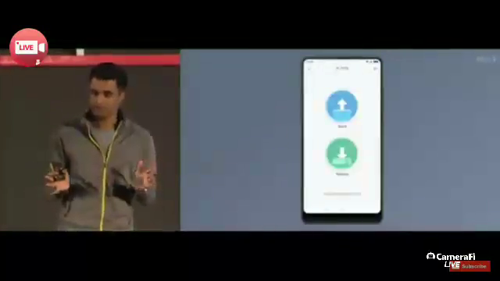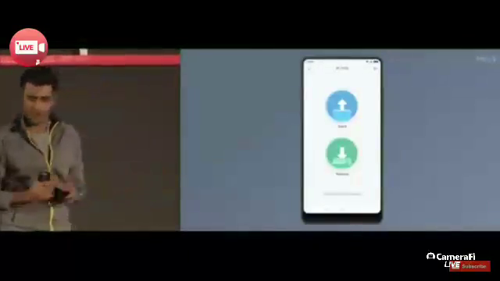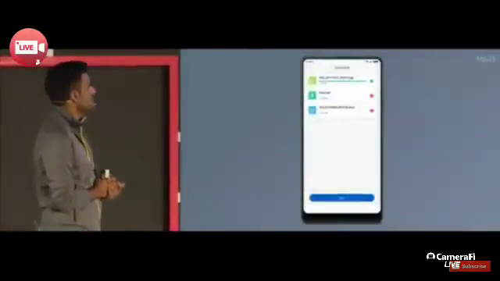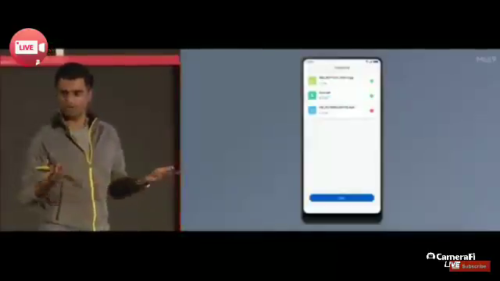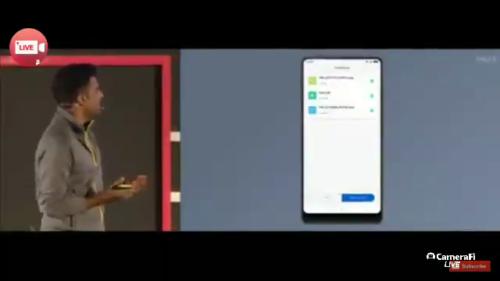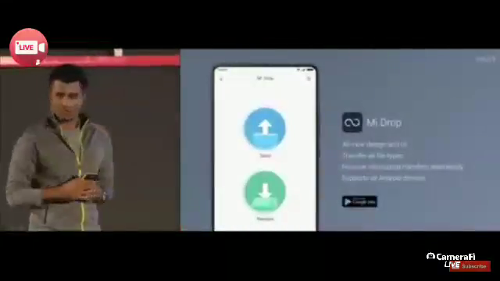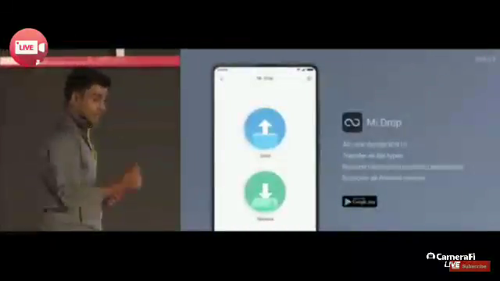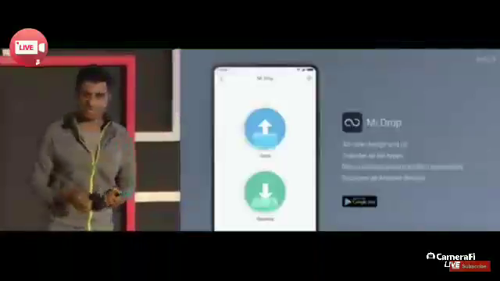We've also completely simplified the UI. There's just 2 buttons, send and receive. So if we want to receive a file, we just tap receive, wait for our friends to send the file. See, we have 3 files here. Tap accept, and you get this nice progress bar, making things quick and easy. Done, and that's it. So, Mi Drop, it's a separate app now, all new design in UI.